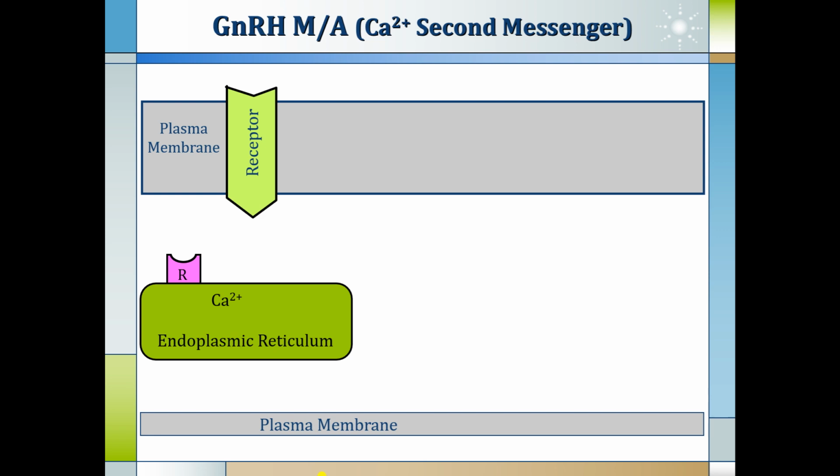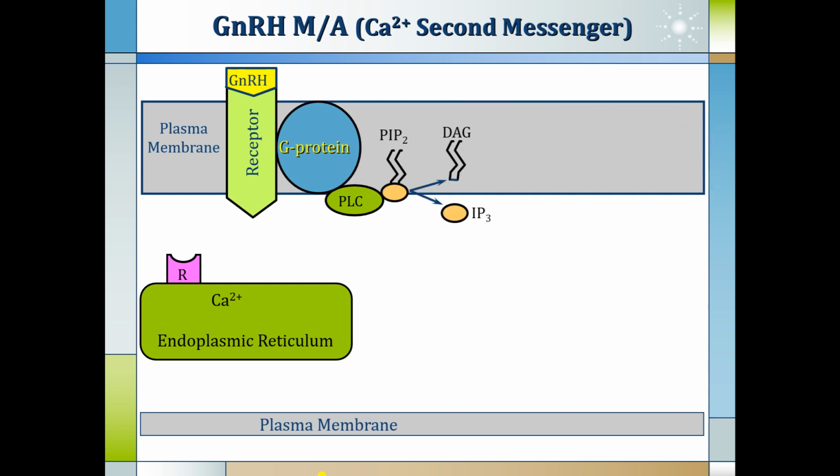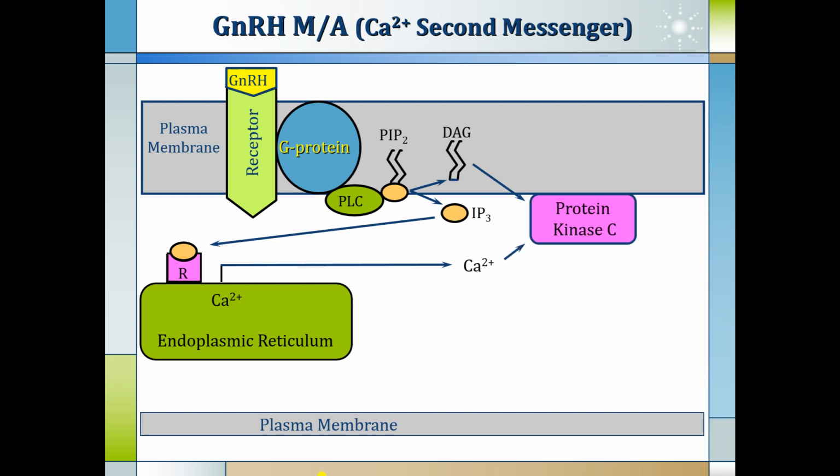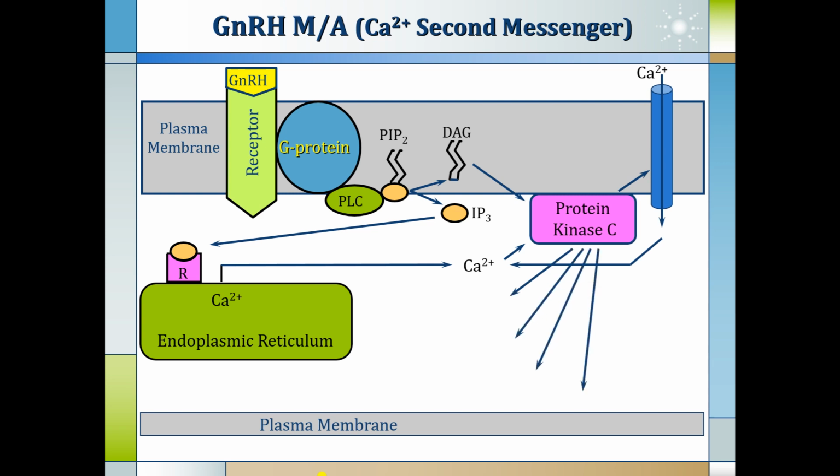How does GnRH act? It acts by combining with plasma membrane receptors. It is a G protein coupled receptor. It will activate phospholipase C, which will activate the second messenger pathway involving IP3 and DAG. It will stimulate calcium release from the smooth endoplasmic reticulum inside the cells, and this calcium along with DAG will activate protein kinase C, which will further enhance the entry of calcium and produce its own self-priming effect.